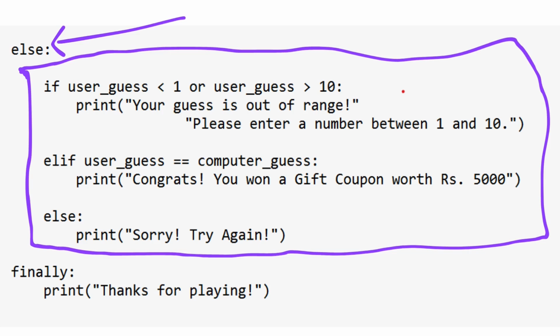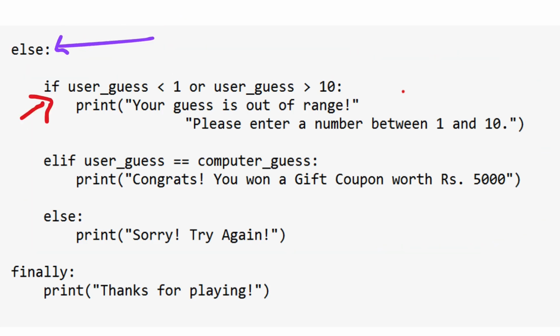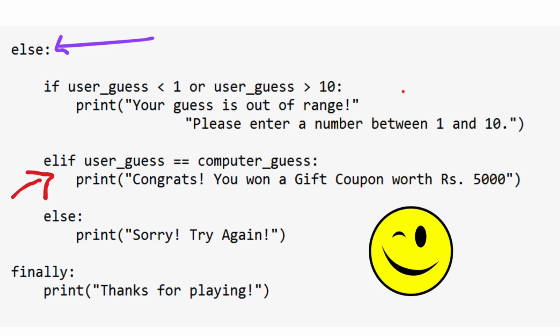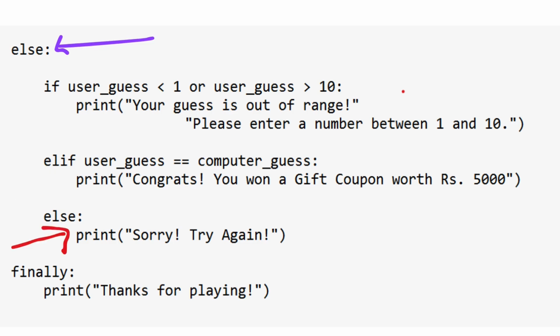Fine, here inside this else block, three things are happening according to this program. One is in the if block, it checks whether the user-entered input is out of range. If so, this message will be printed. Then in this elif block, it's checking if the user guess is equal to the computer guess. If so, yes, you are lucky to get a gift coupon worth 5,000 rupees. Happy? Else block here, yes, it says a sorry message because his guess is not the same as the computer's.